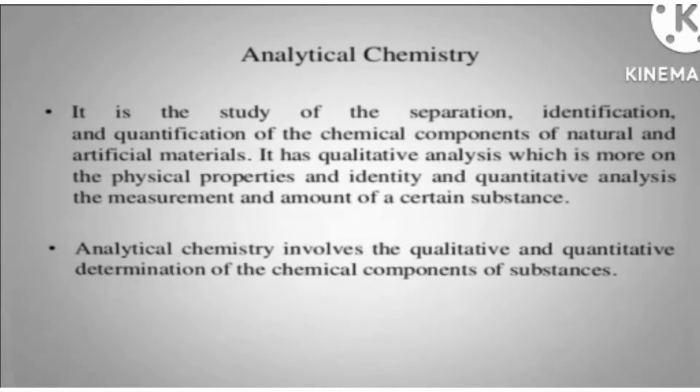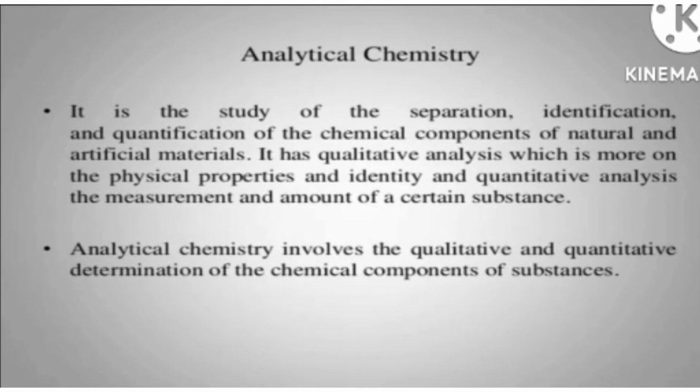Now let's move towards the third and very important branch of chemistry, that is analytical chemistry. In analytical chemistry, we basically discuss the techniques that are related to the quality and quantity of a substance. For example, if I give you a sample and ask you to separate it, and the sample is a mixture, what do we mean by a mixture?